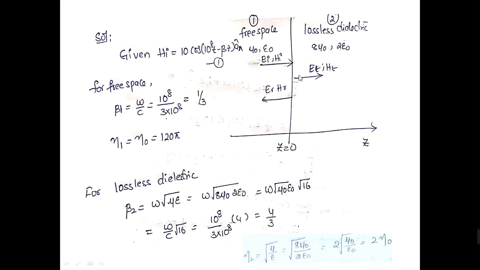And the wave impedance in the lossless dielectric medium, that is in medium 2, is eta 2. Since it is a lossless dielectric medium, the wave impedance is given as root of mu by epsilon, which will be equal to 2 eta naught.